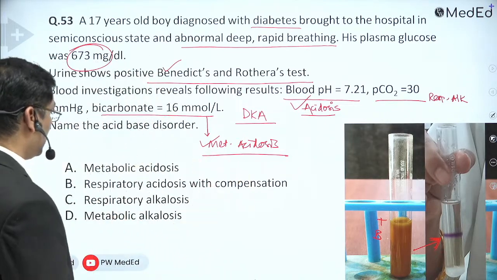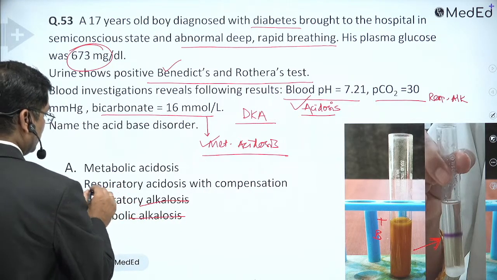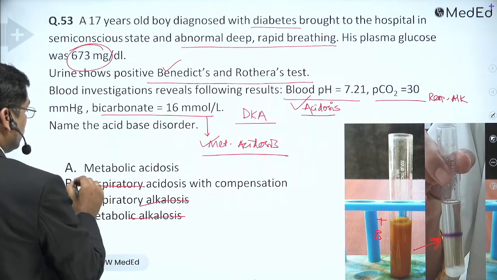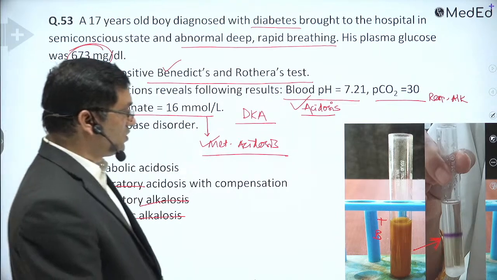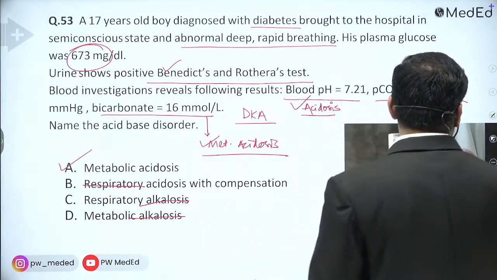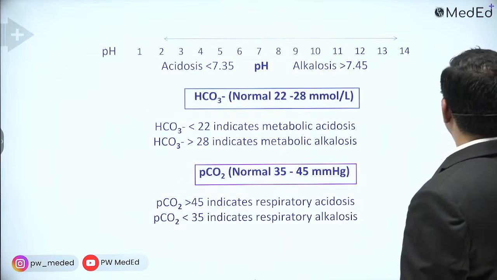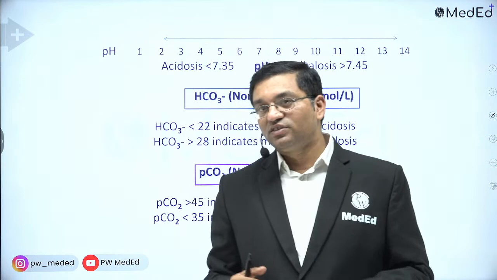Here the alkalosis is not metabolic. The bicarbonate is the metabolic component, and PCO2 is the respiratory component. So the answer is metabolic acidosis, with positive Benedict and Rothera's tests. We'll discuss tomorrow what the different buffer systems are and how it is compensated.